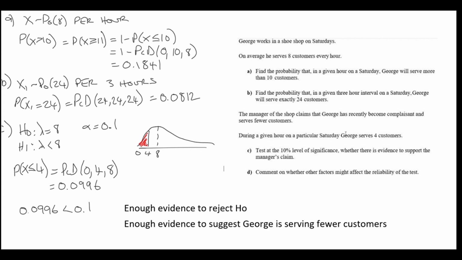With a significant result, we conclude that we reject H0, and we'll have to say there is enough evidence to suggest that George is indeed serving fewer customers. George has become complacent. That's what the evidence is suggesting, and it supports the manager's claim.